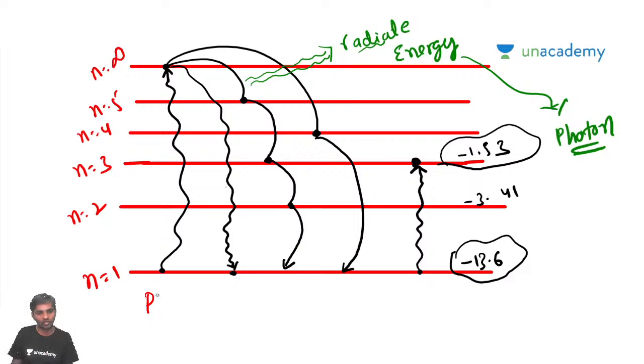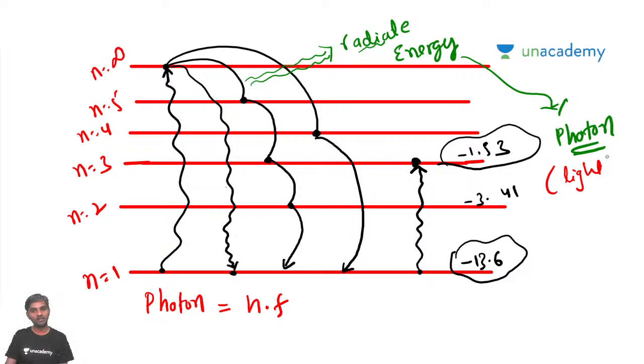How do you measure the photon? Photon is equal to h into f. H is Planck's constant, and f is the frequency. This you should know, right? This is nothing but energy radiated in the form of light.